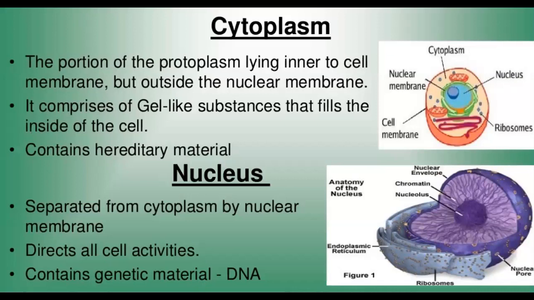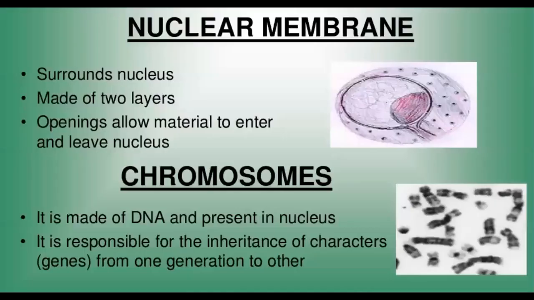The first most important component, which is called the brain of the cell, is the nucleus. The nucleus is separated from the cytoplasm by the nuclear membrane. It controls all cellular activities and it contains the genetic material, that is the DNA. Nucleus is bound by an outer covering called the nuclear membrane. It has two layers, but it is highly porous. Porous, I hope you understand. They have holes through which the materials can enter or leave the nucleus.